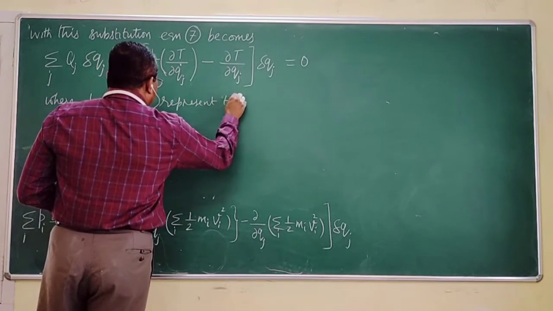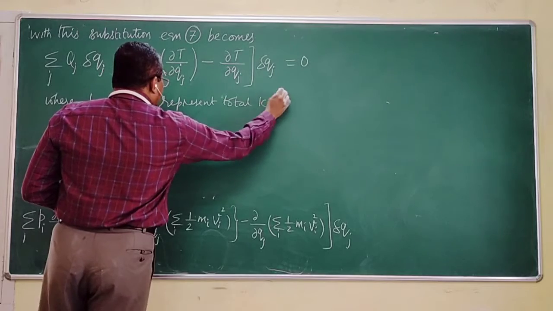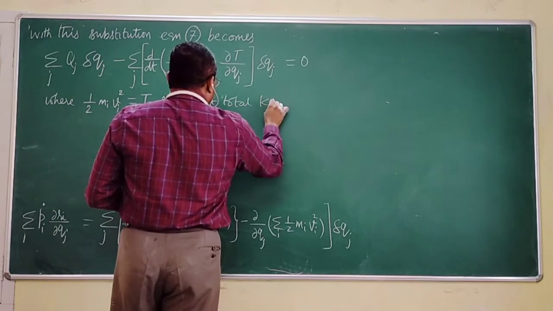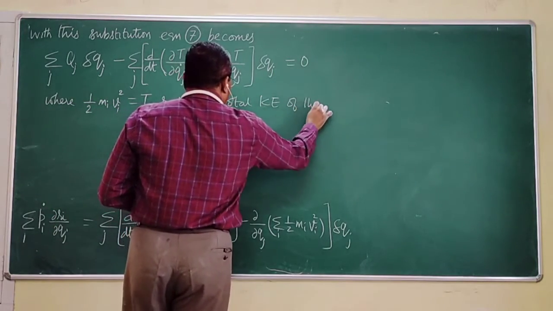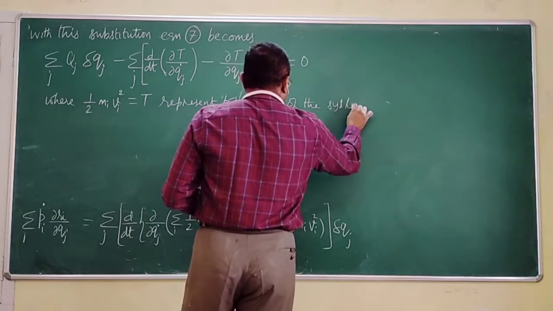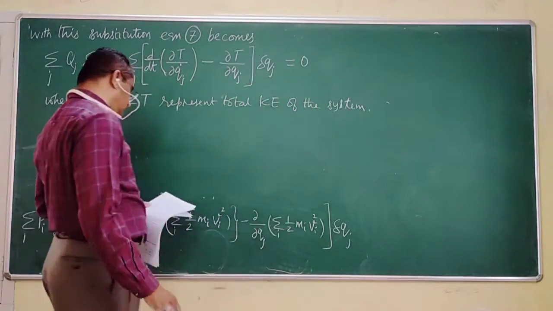It represents the total kinetic energy of the system. Is that okay to you?